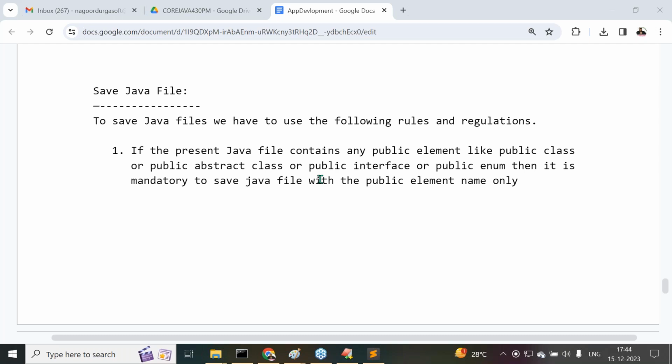In general, why is it public, if that is the question? I'm giving clarity, understand it now. For example, in a Java file, 5 classes are available. Out of these 5 classes, definitely one class is the most important class. Understand this example, then we are able to understand it.